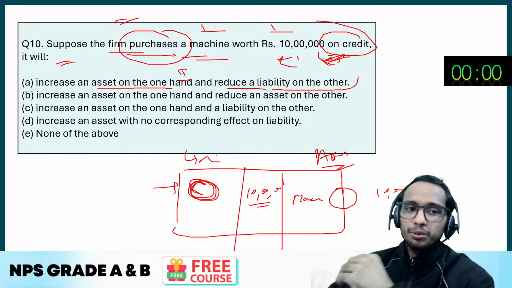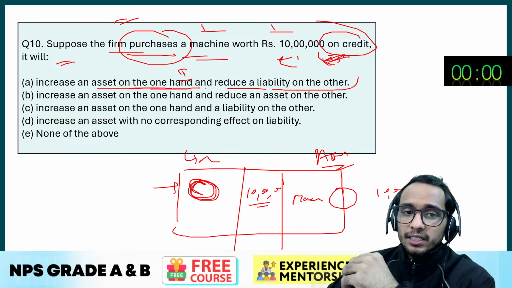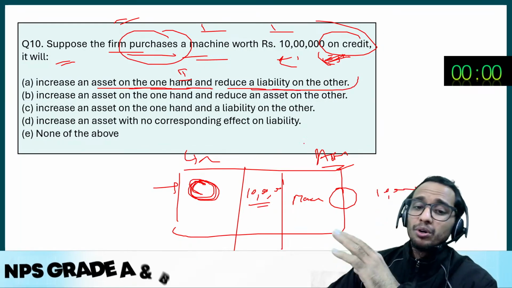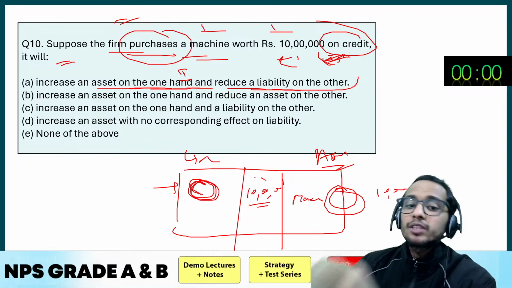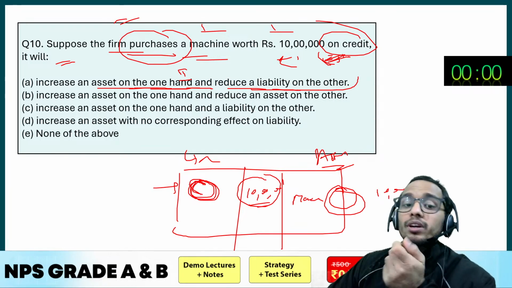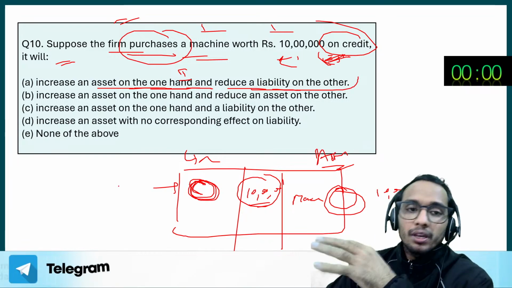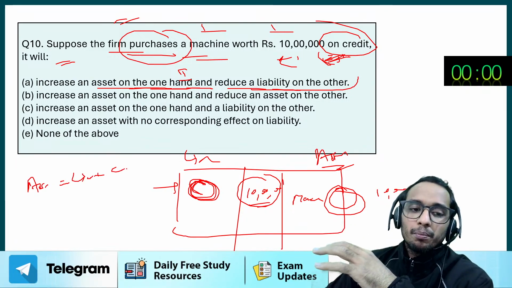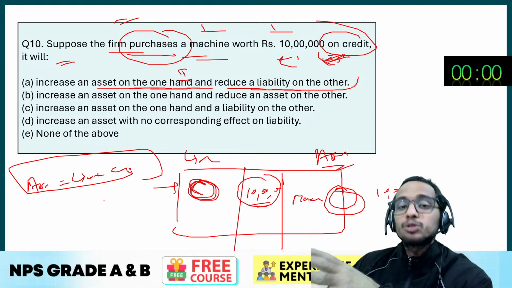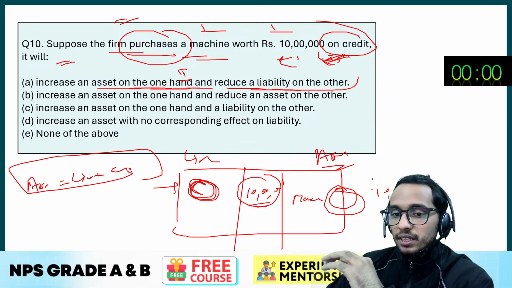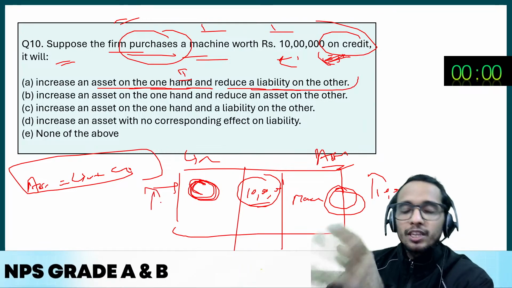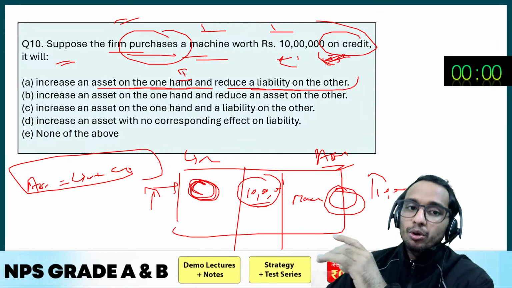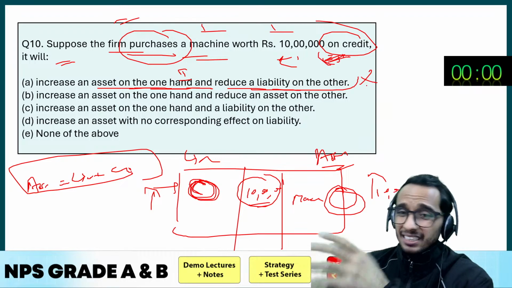Let's check out the options now. Increase an asset on the one hand and reduce a liability. No. If asset is increasing, liability is also going to increase. Then only your accounting equation will be balanced. What is accounting equation? Asset is equal to liability plus capital. I hope you know this. If assets are increasing, your liability is also going to increase by the same amount, right? So this is not going to be the answer. Option number A is incorrect.